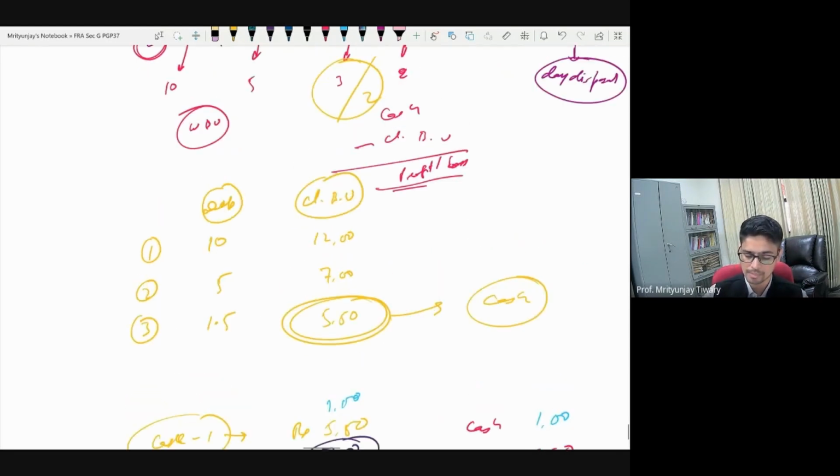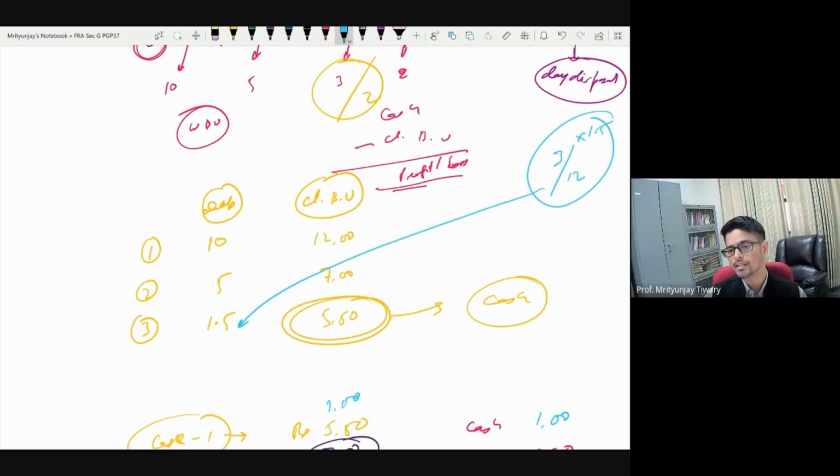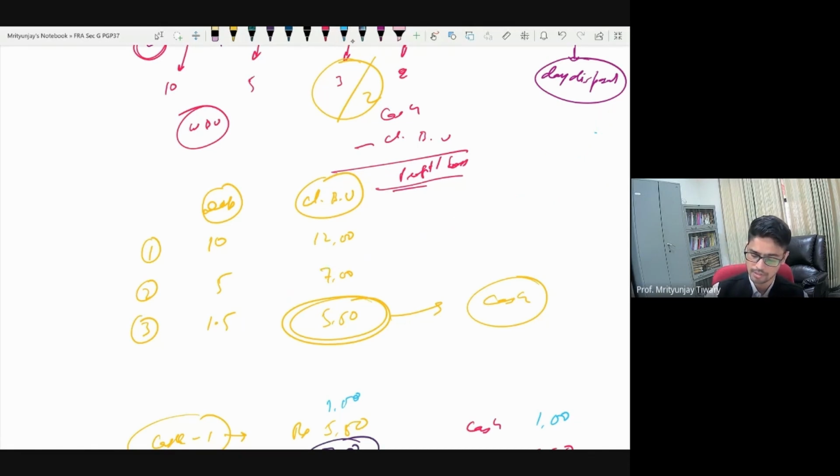So if it is for 3 months, you would divide it by 4, 3 divided by 4. If it is for 1 month, then you will divide 3 lakh by 12. If it is for 1.5 months, then you will multiply it by 1.5. So whatever fraction you have used the asset for, in that fraction, take days into consideration also in a month. Materiality would apply here. Let us say you have used it for 1 month 1 day or 1 month half a day. Don't do this. But 15 days, I would want to say that yeah, use half month. 1 month 15 days, I would say that 1.5 months should be used. So whatever is material. Okay. More questions?